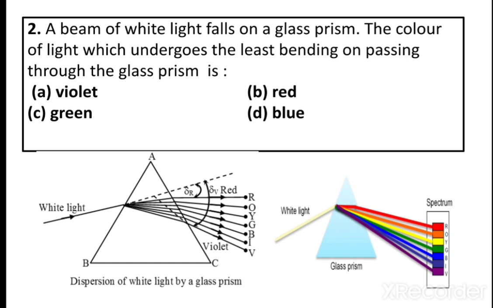Question number 2. A beam of white light falls on a glass prism. The color of light which undergoes the least bending on passing through the glass prism is: option A, violet; option B, red; option C, green; option D, blue.